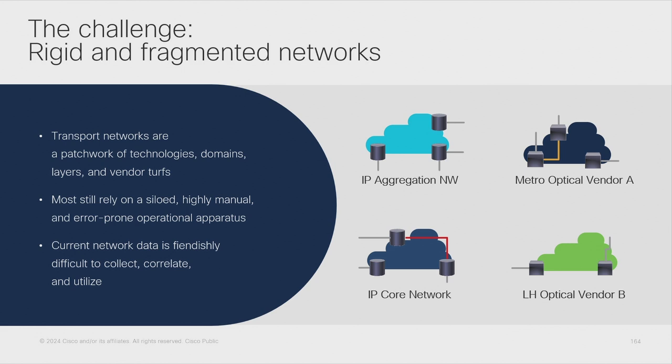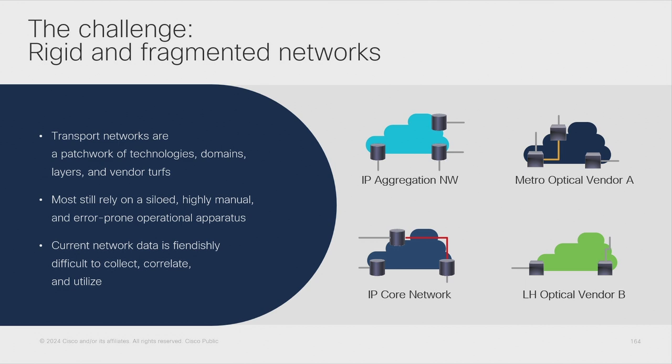Or maybe even worse, if we are trying to relate performance information received from the optical domain that is affecting a service that is configured on the IP side. Well, that's, if not impossible, very, very time consuming.